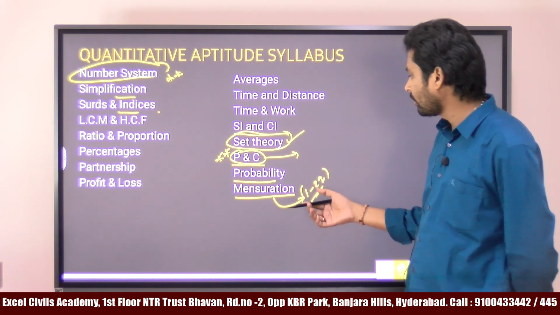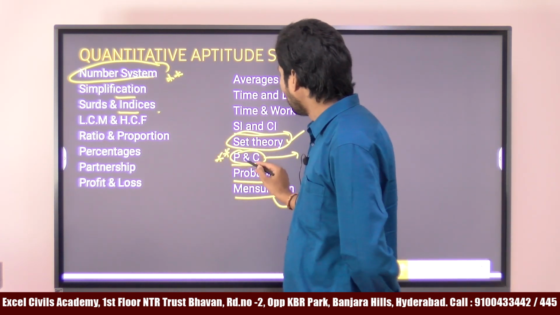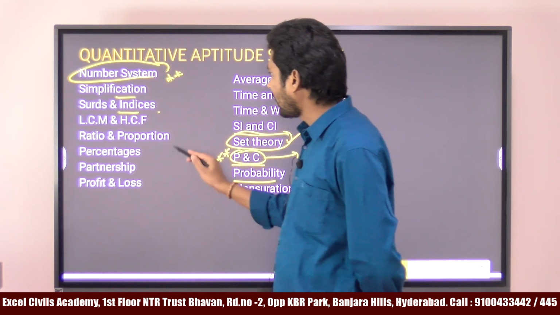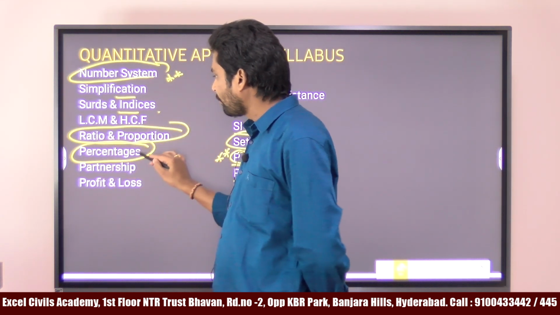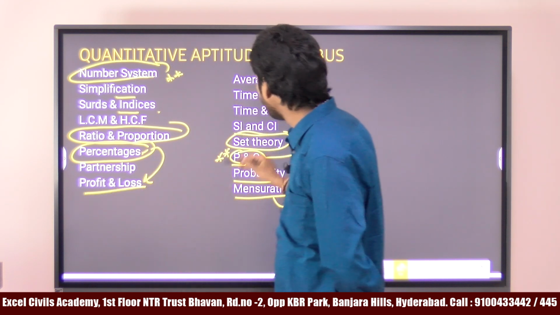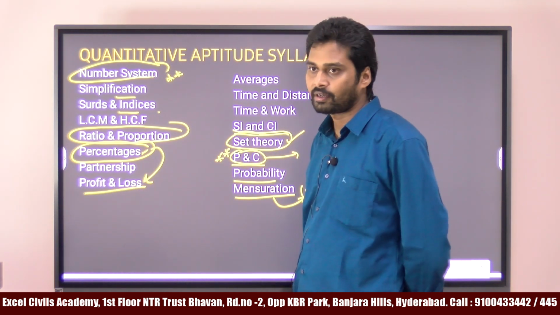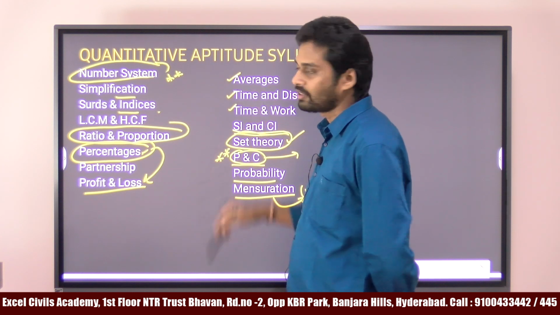Geometry or mensuration related questions are 1 to 2. But the most important topics are number system, permutations and combinations, ratios and proportions, and percentages. If you know the percentages topic, we can solve all the questions from profit and loss and also simple interest and compound interest. Next important topics are time and work, time and distance, and averages.